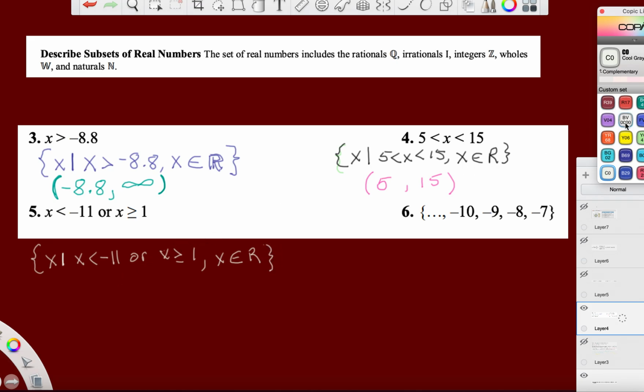Beautiful. Let's talk about interval notation. This is the fun one. We're actually going to have an or in between. We're going to have two sets of intervals, right? We're starting from the far left, right? It goes to the left infinitely. So we start with negative infinity, and we end with negative 11. We do not have an equal sign, so we're going to put parentheses here. And we have to put parentheses around the negative infinity.